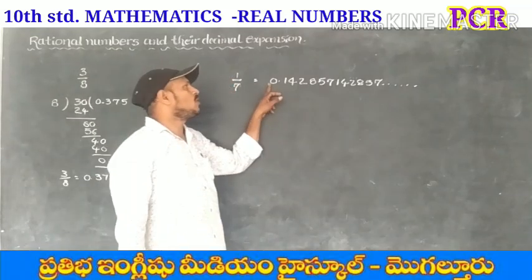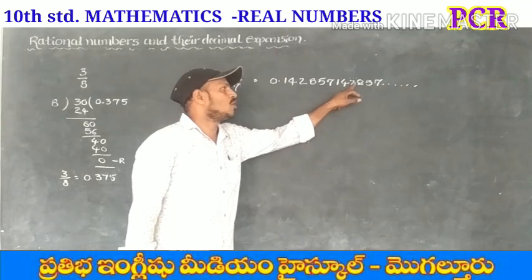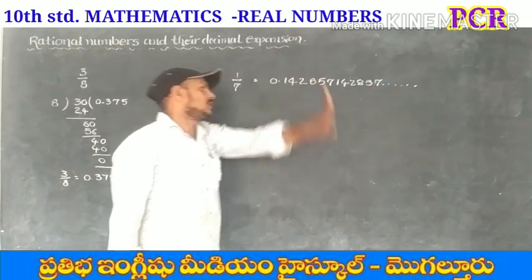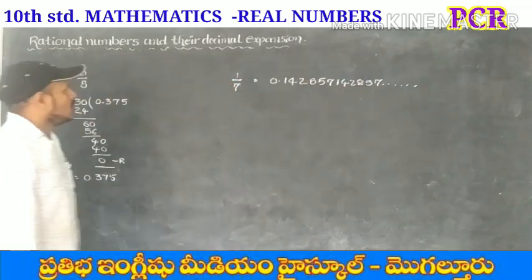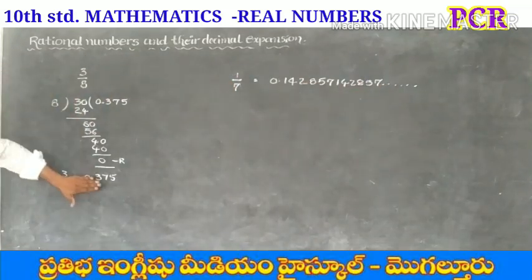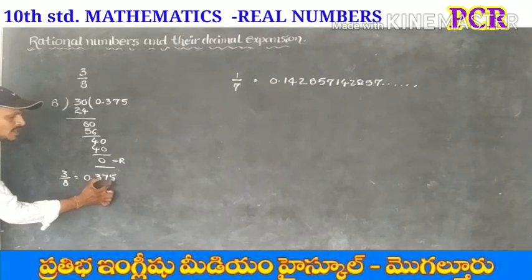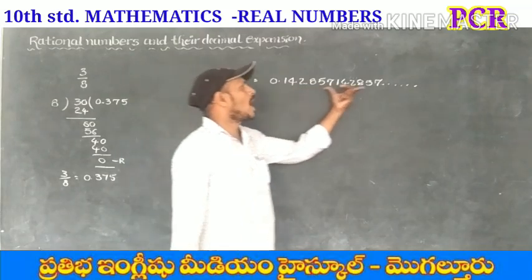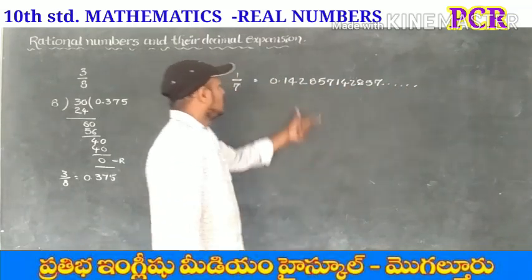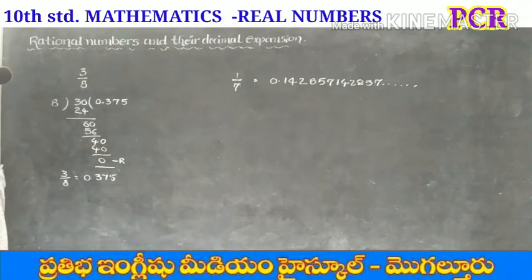Here 1 by 7 is equal to 0.14285714285 and so on. So there is no ending in the decimal part. Here this is called terminating decimal expansion, so there are only a limited number of digits in the decimal part, but here there is no ending in the decimal part of the decimal expansion.